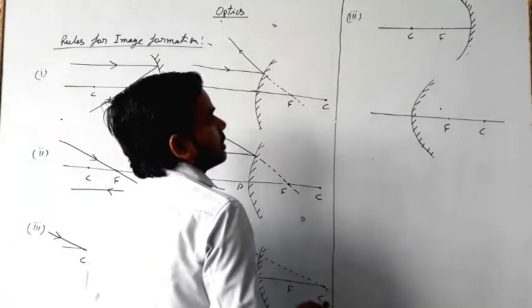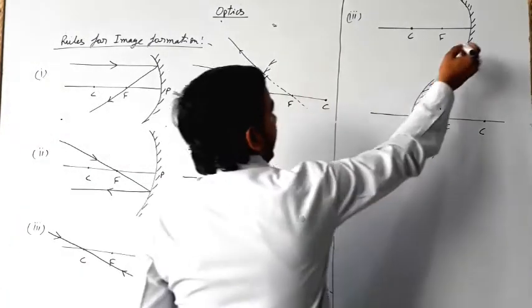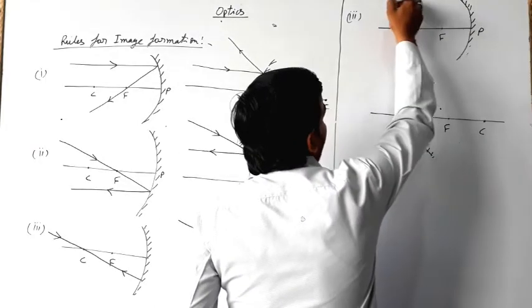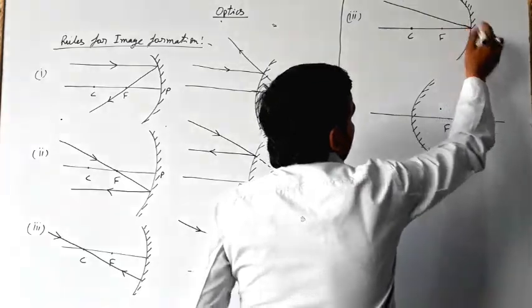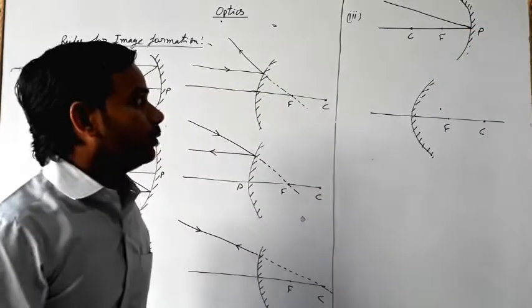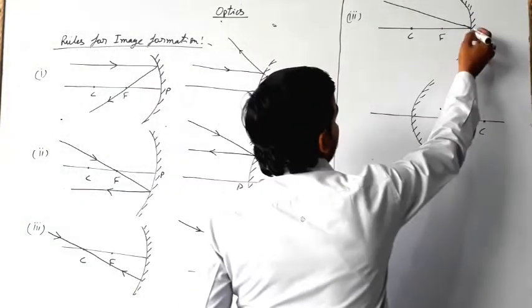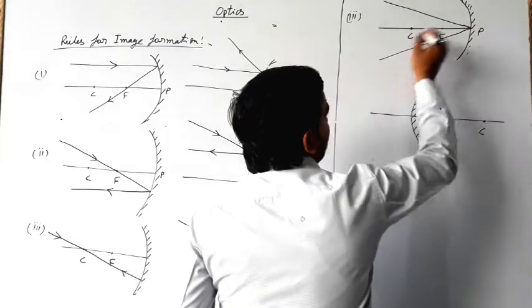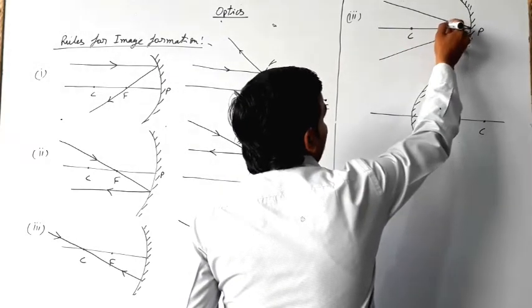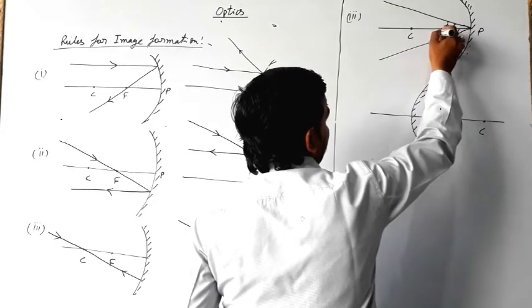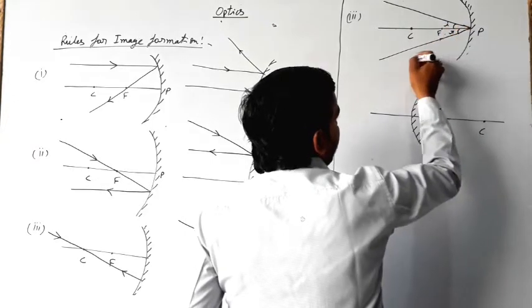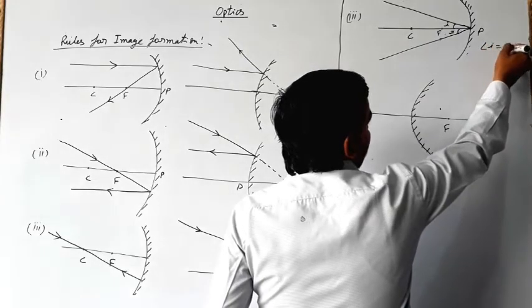Now the next rule is, if light is incident on any point of the mirror, then it will follow the law of reflection, meaning the angle of incidence and the angle of reflection. This is the angle of reflection. So angle i equals angle r.